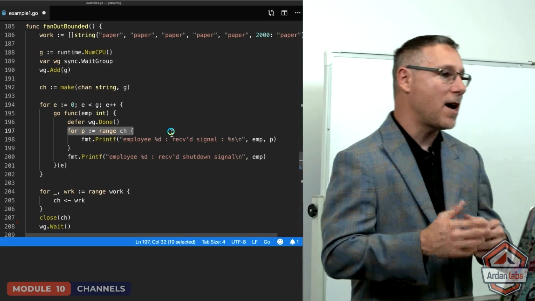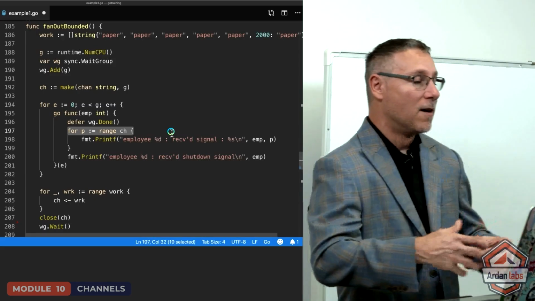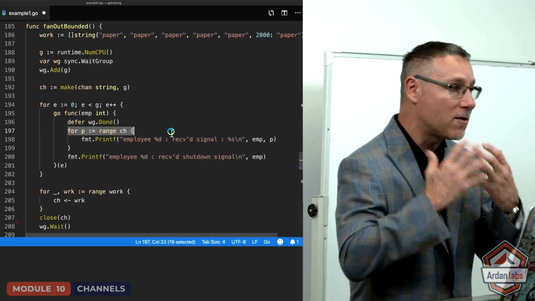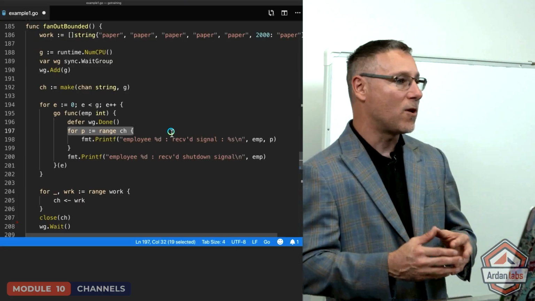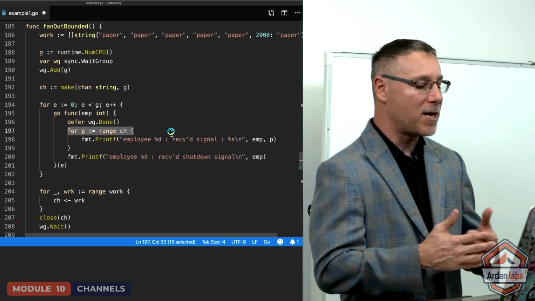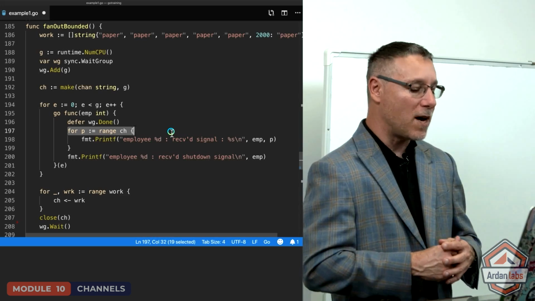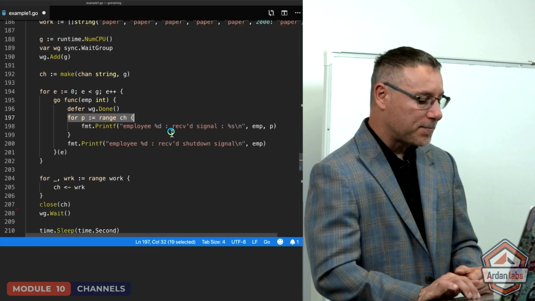So there we are. We're going to have a pool, right? We're going to fan out 8 goroutines. They're going to be waiting for work. Eventually, we're going to tell them there is no more work. They're all going to terminate. They're going to decrement that wait group, and then we're going to be able to move on. So how does all of that work?